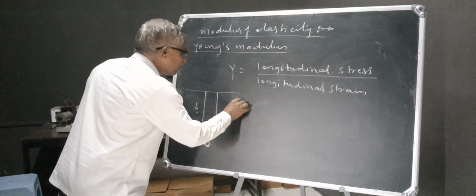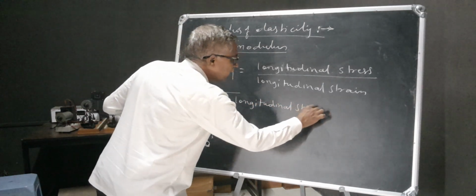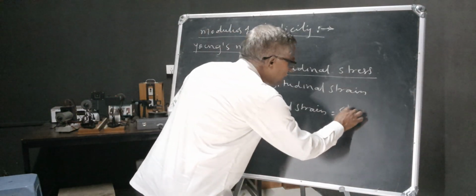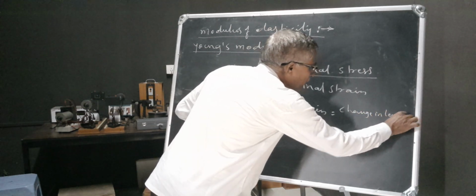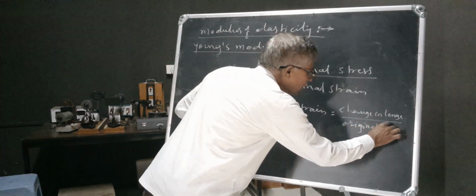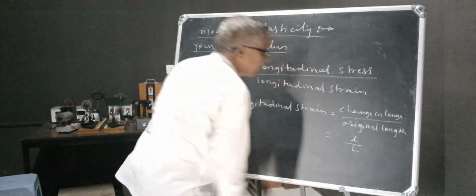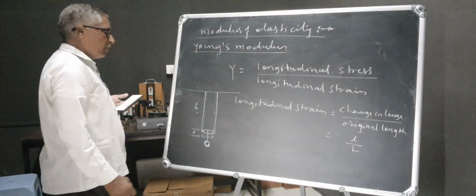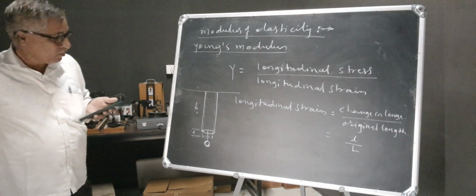Longitudinal strain is equal to the change in length upon original length, that is small l divided by capital L. With this we get the strain of this wire. Now we will calculate the stress of this wire.